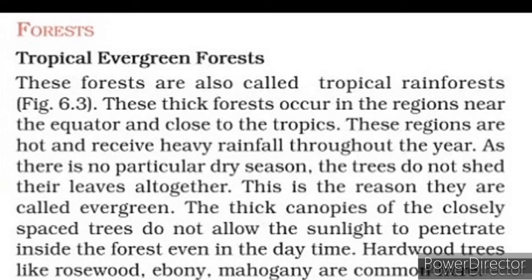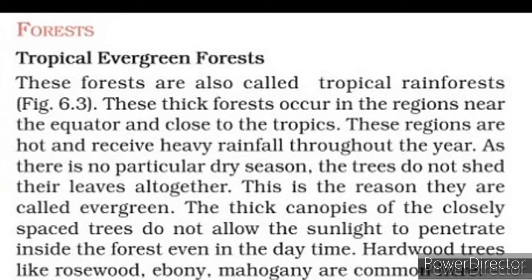See, these forests are also called tropical rainforest. As we have seen, it is known as evergreen forest. So it always appears green.